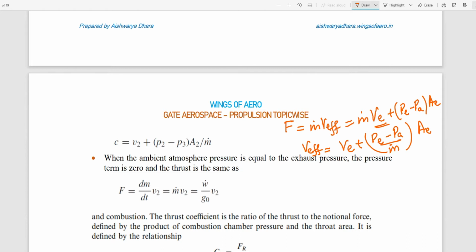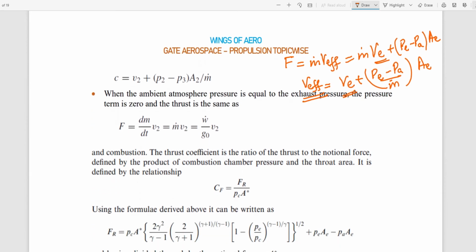Now in that case, VE is the exhaust velocity and V eff is the effective exhaust velocity. If they have mentioned the effective velocity and the exhaust velocity separately, then you have to use this formula. If they have not mentioned anything separately, then the exhaust velocity and the effective exhaust velocity are going to be the same. Could you follow?